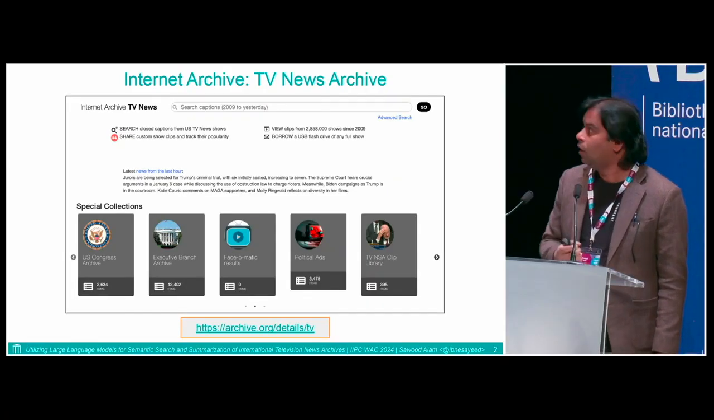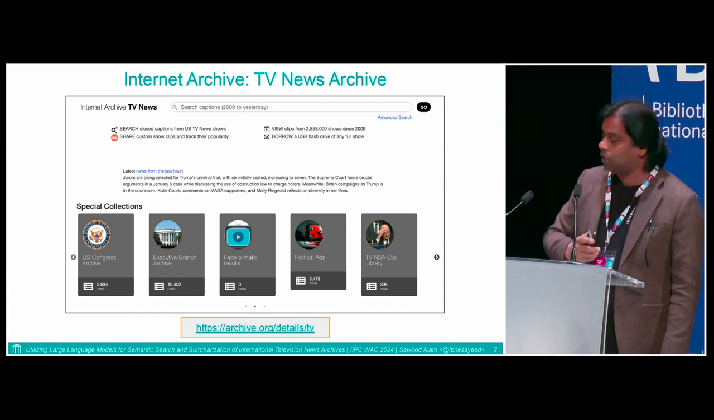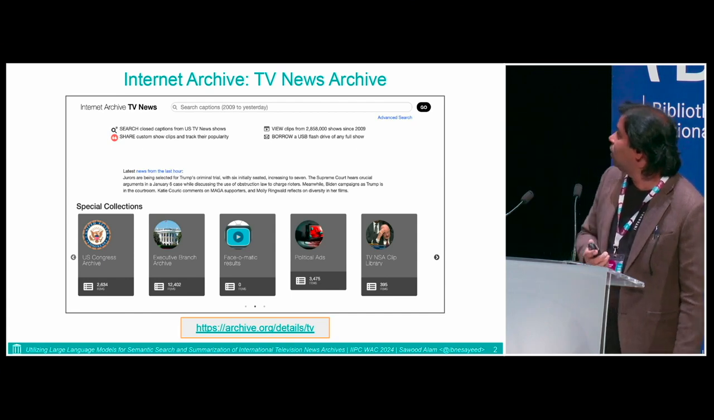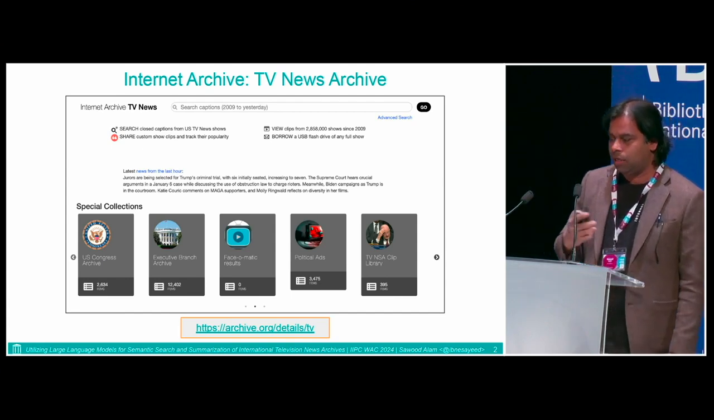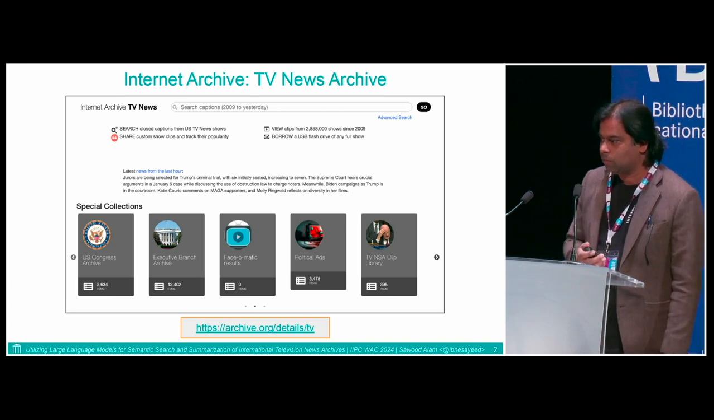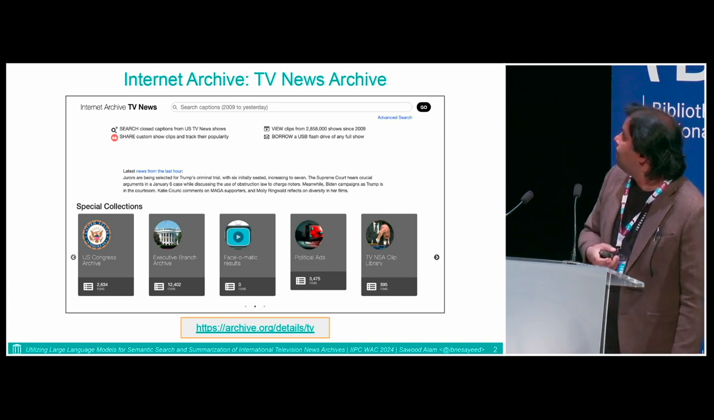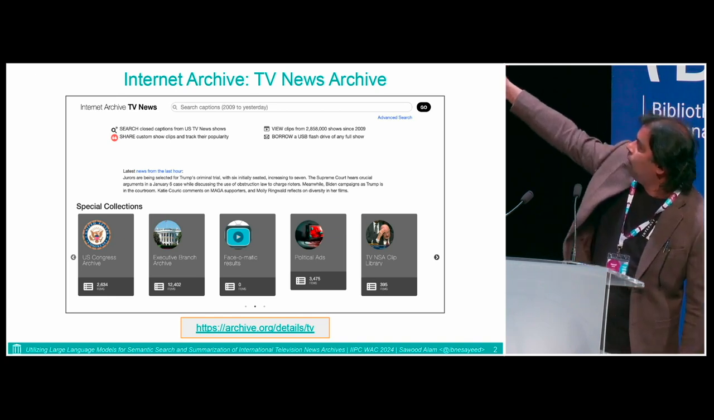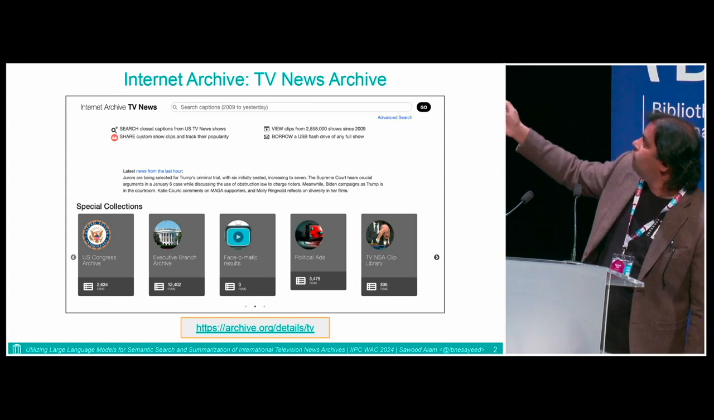Internet Archive has all sorts of media types like books, web, audio, video, and one of those media types is TV. So if you go to archive.org/TV, you will see a collection of collections there. That is where all the TV archive is stored. Somewhere in the middle of the page, there is a paragraph that says, latest news from the last hour.